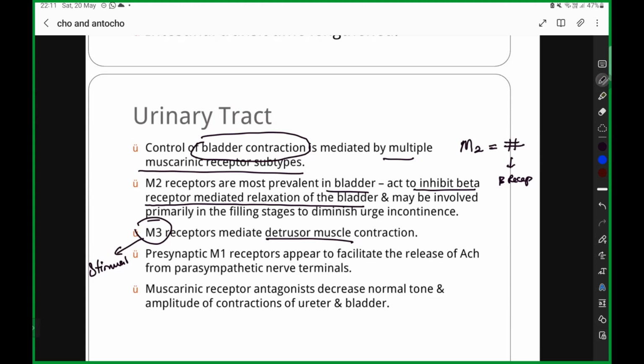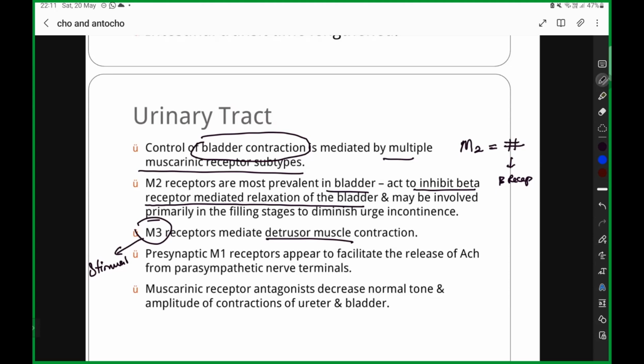Okay, M3 receptorsல என்ன பண்ணும்? Now your acetylcholine is not going to act. Therefore, it is going to cause detrusor muscle relaxation. Clear? So அதனால detrusor muscle என்ன ஆகுது, it is going to cause relaxation.